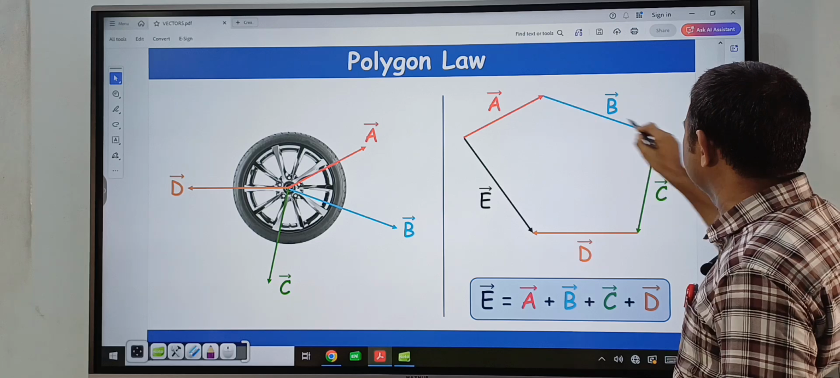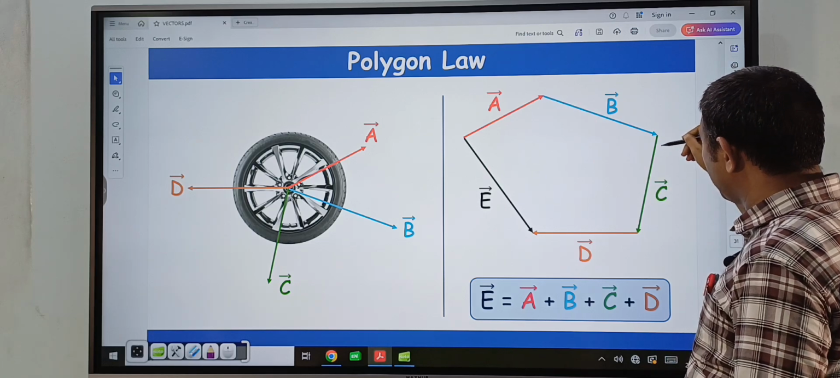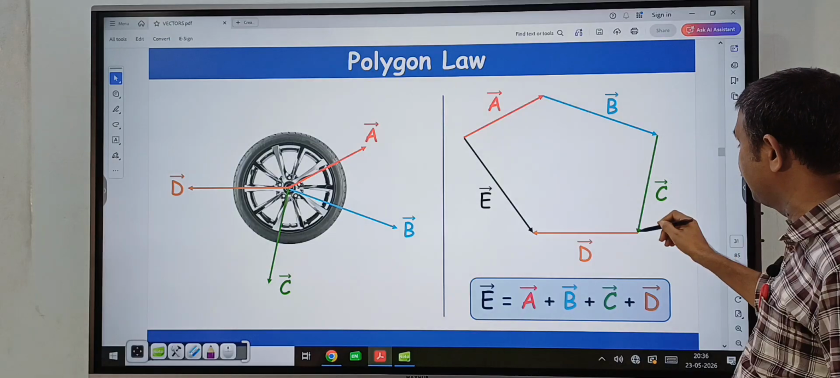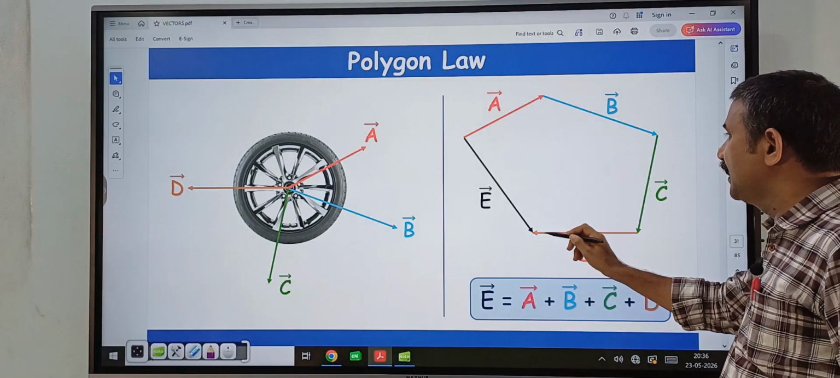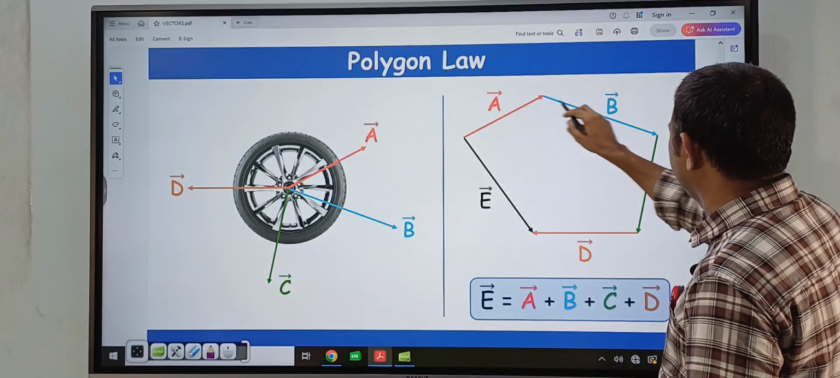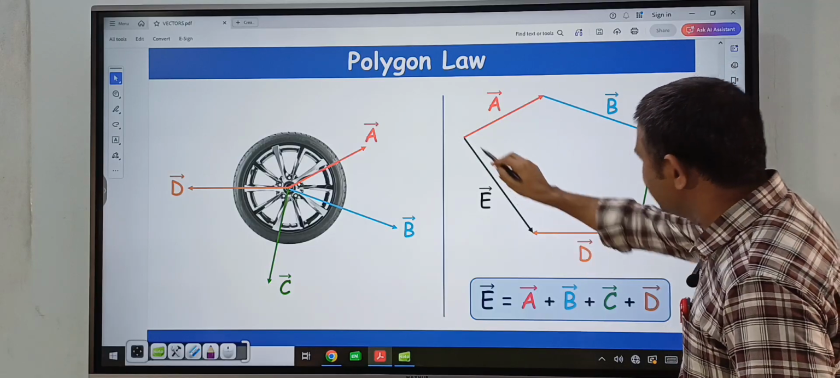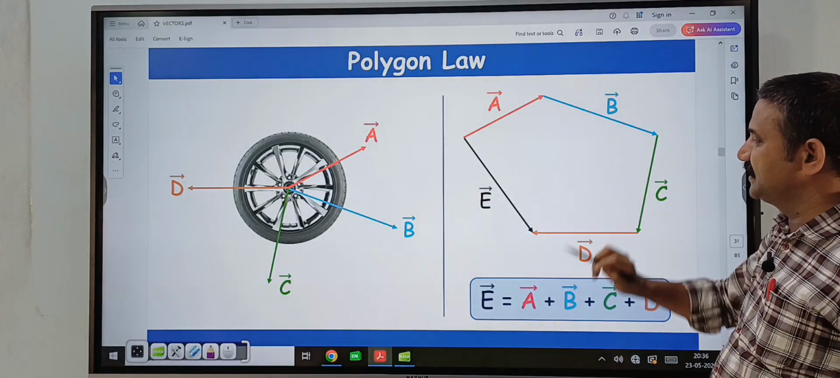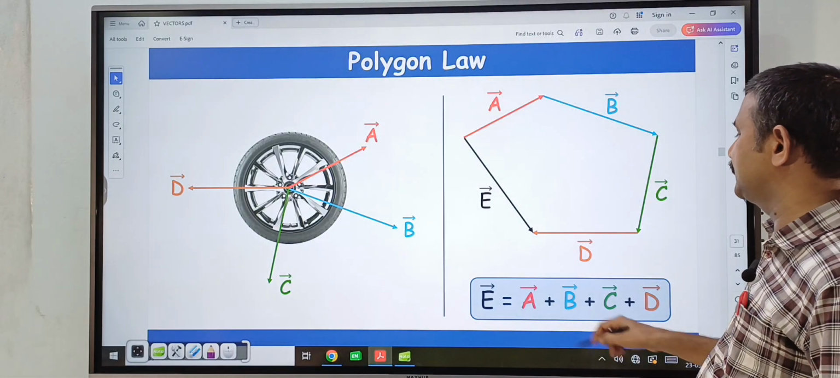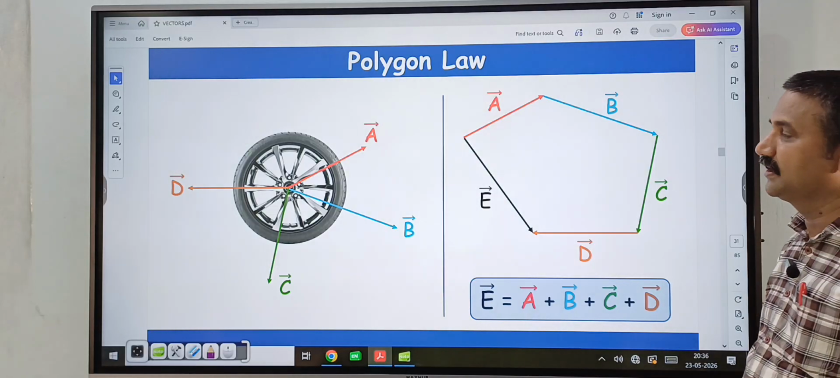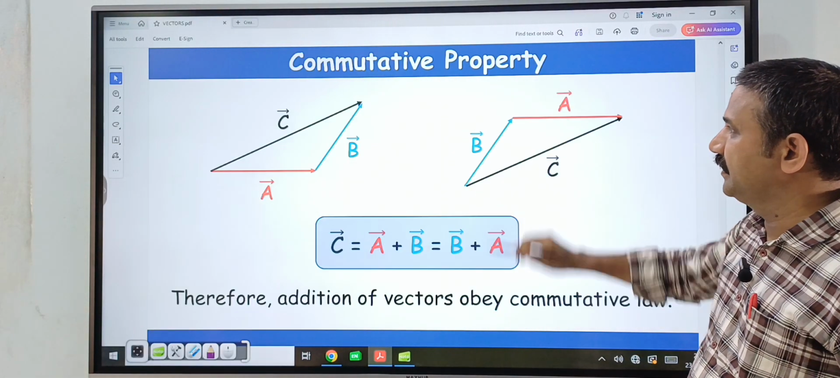This is A bar, this is B bar, and put the tail of the third vector at the head of the second vector, like this is C bar, and here this is D bar. And the incomplete side of this polygon, taken in the reverse order, gives the resultant of all these vectors, like R bar is equal to A bar plus B bar plus C bar plus D bar. This is the polygon law.